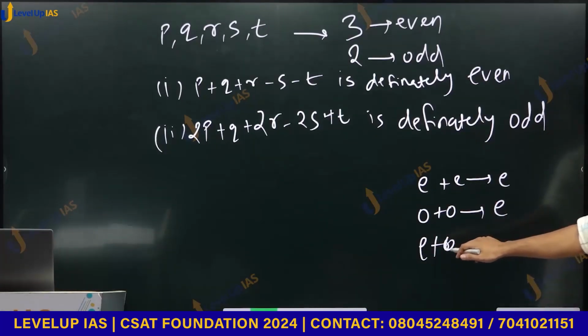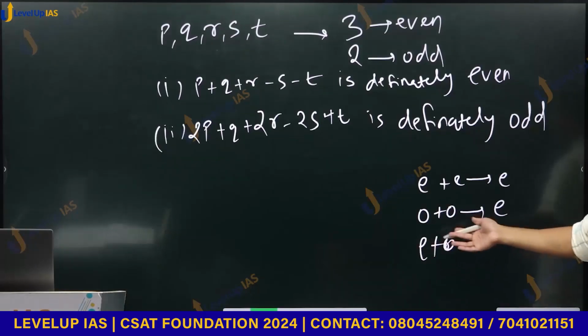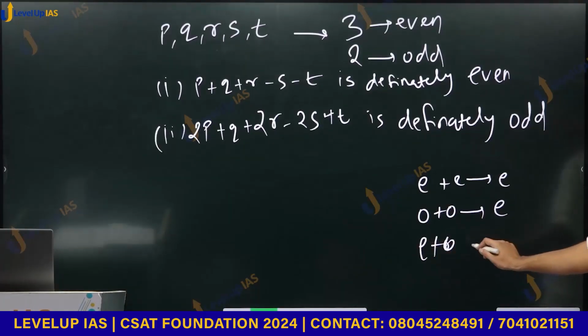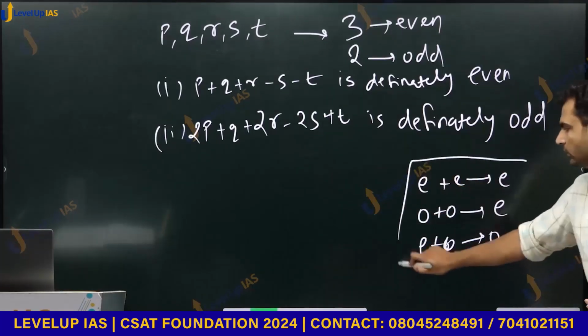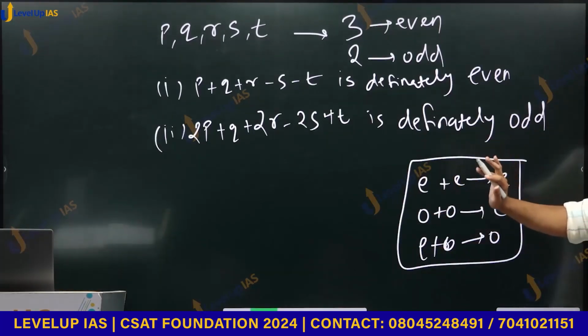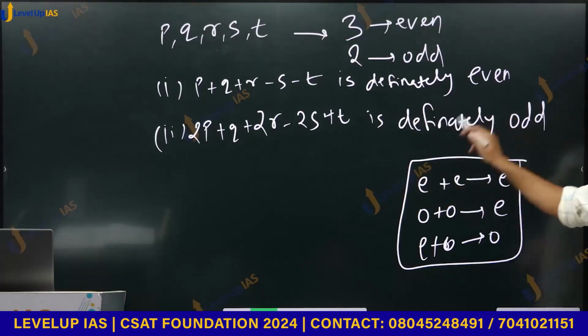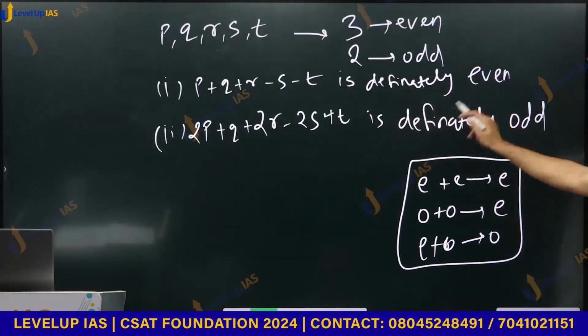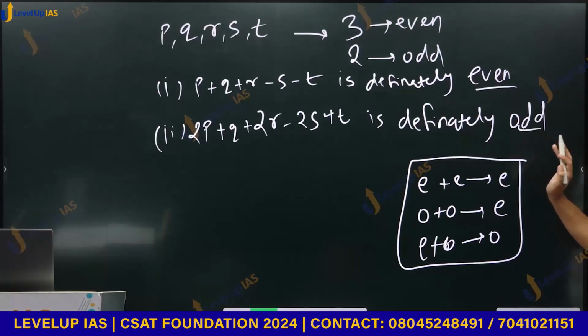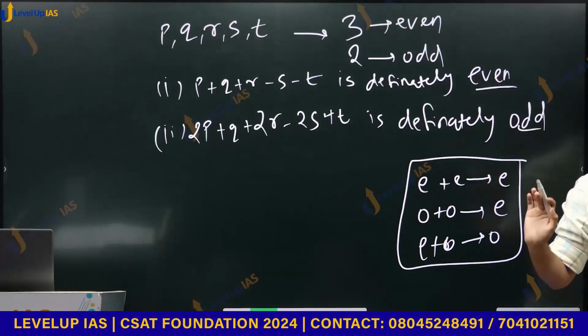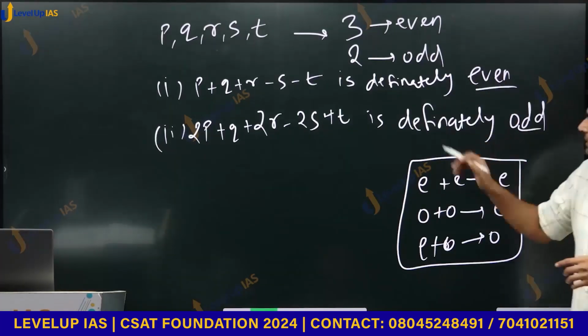You will get, करके देख लो, 2 plus 3 is 5, odd number. You need only this to solve this question. Because ultimately we have to comment on whether that addition or subtraction is even or odd. Okay, fine. Let us look at the second statement now.